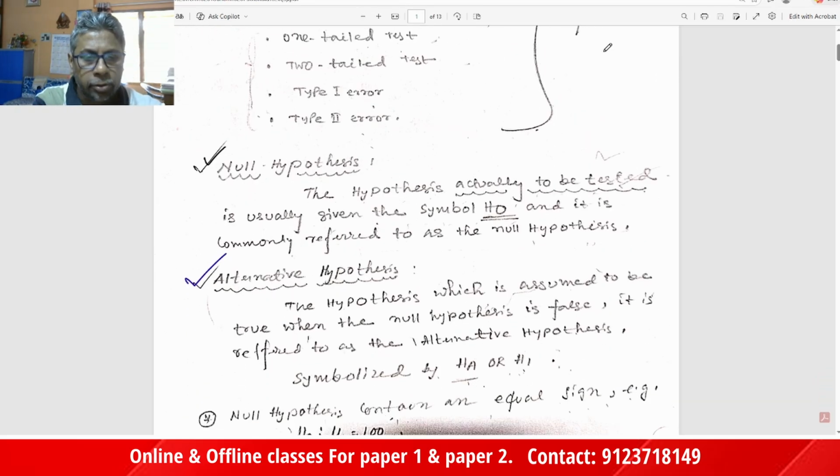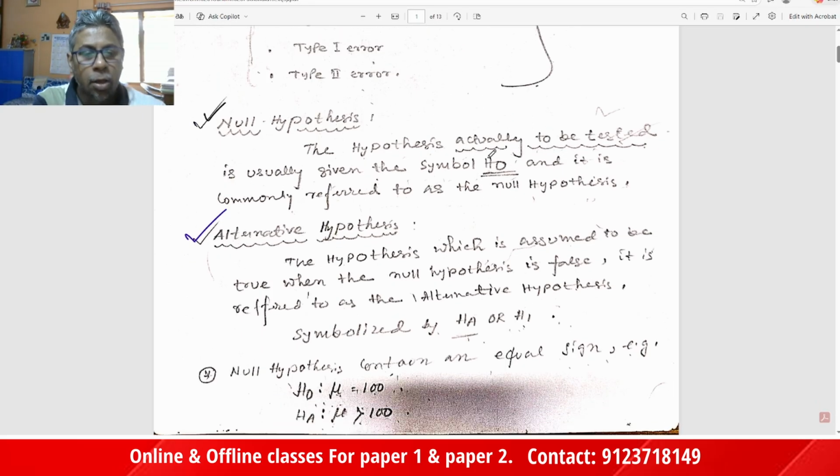What is the null hypothesis? The hypothesis which is actually to be tested is usually given the symbol H0, and it is commonly referred to as the null hypothesis. The next thing is the alternative hypothesis, which is assumed to be true when the null hypothesis is false.